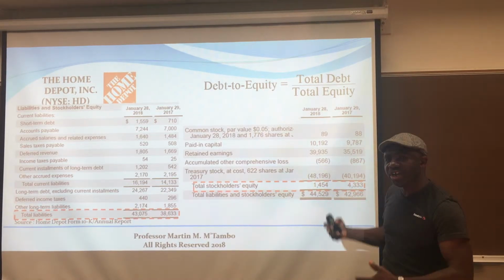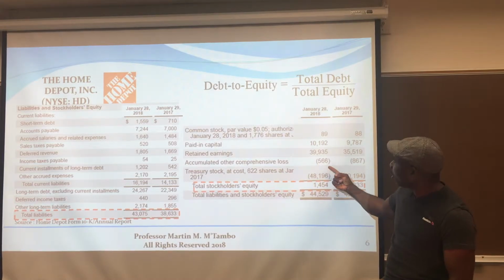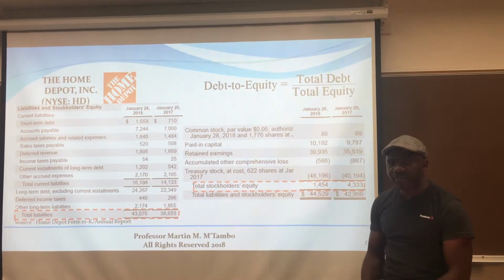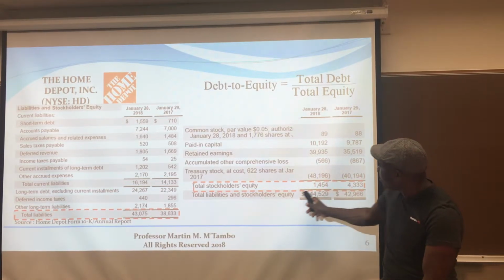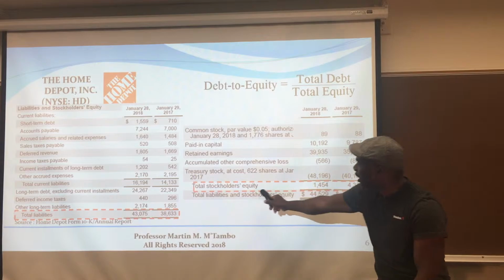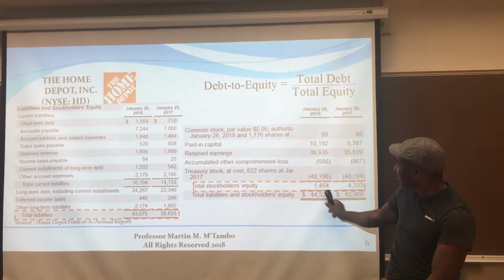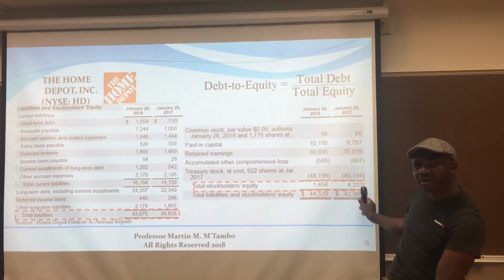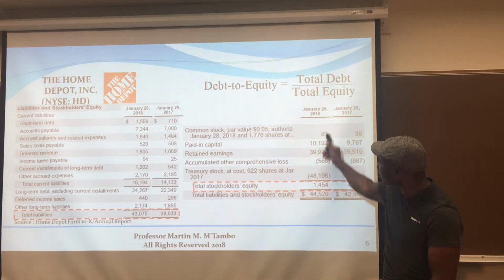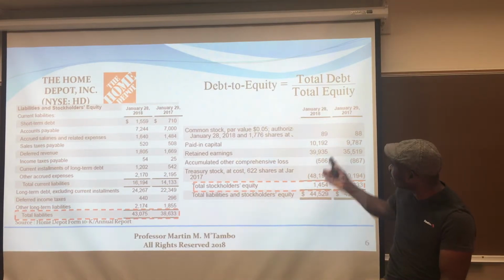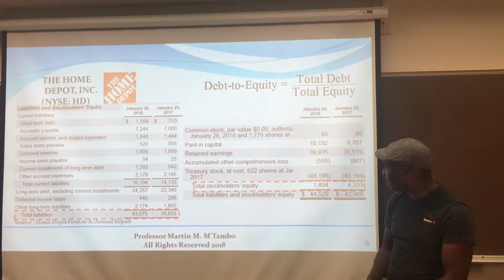Now, every repurchased stock goes as a debit on the equity side of the balance sheet, and therefore it reduces the stockholders' equity. So you can see that the stockholders' equity total is only $1.4 billion in 2017 and $4.3 billion in 2016. Why? Because the company has repurchased the shares at much, much higher value than the shareholders actually invested in the company.